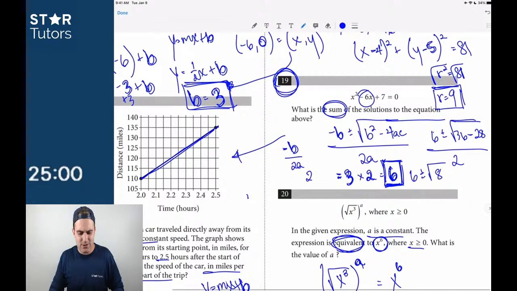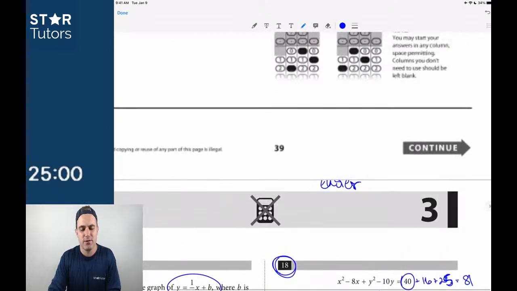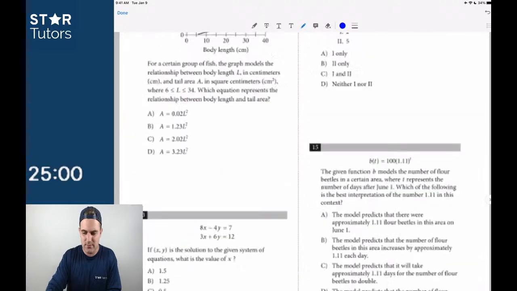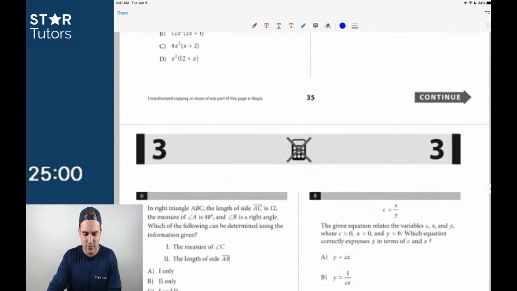I think it's 6. And then you multiply by 2 because there's two solutions. Or maybe it's, I don't know. We're going to go with 6. Negative b over 2a did ring a bell. But maybe it's negative b over a. Anyway, guys, let's go back.